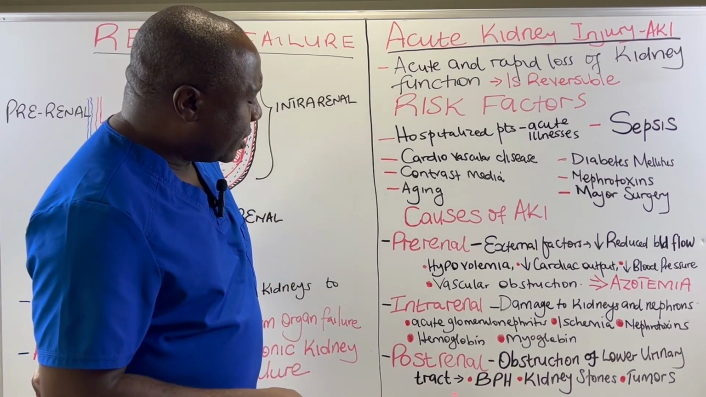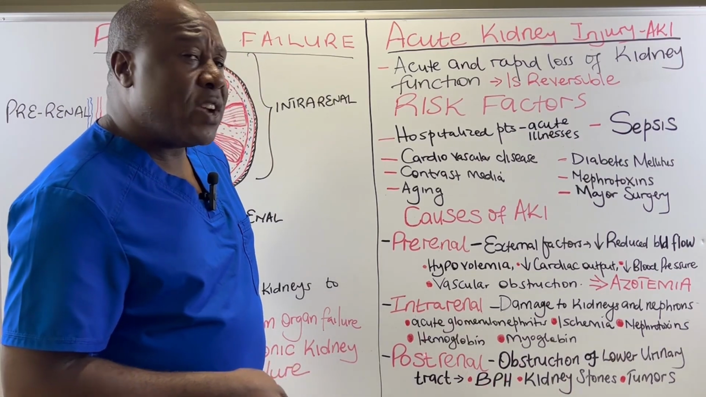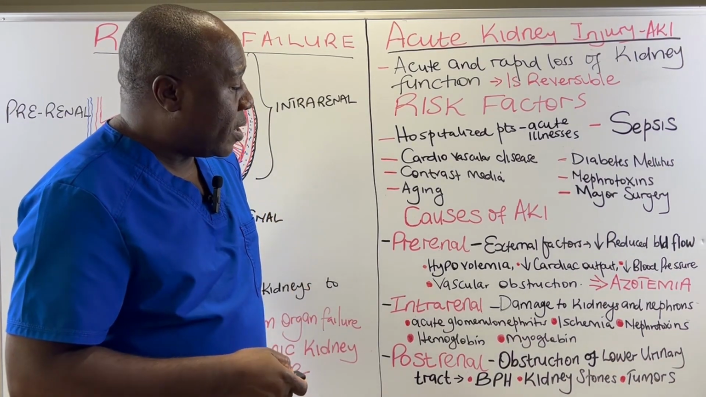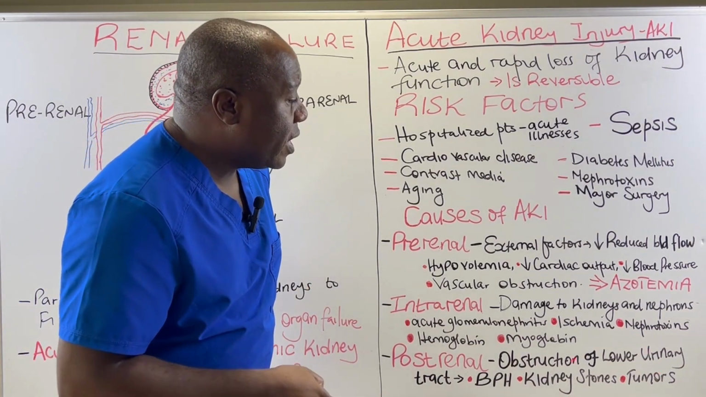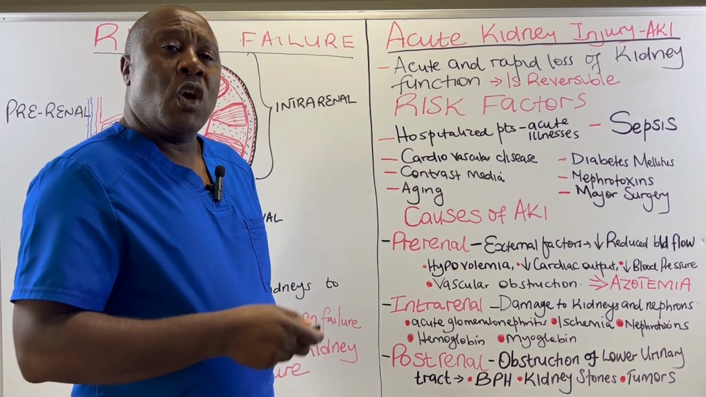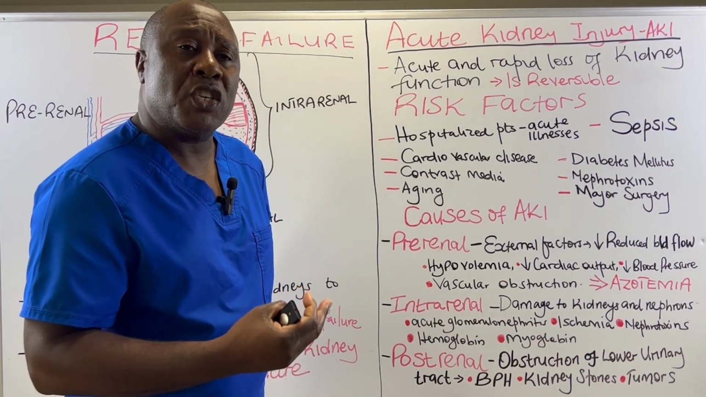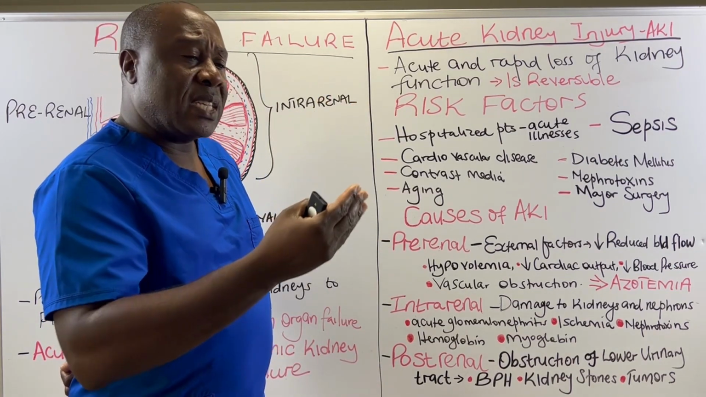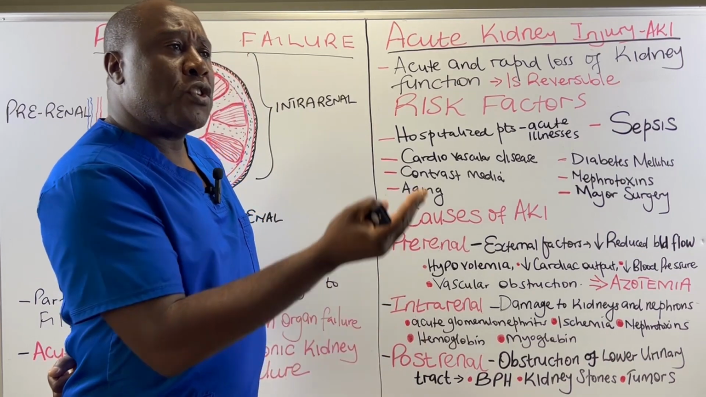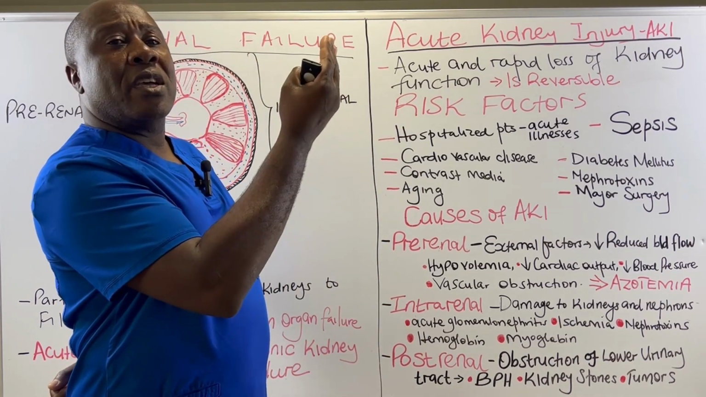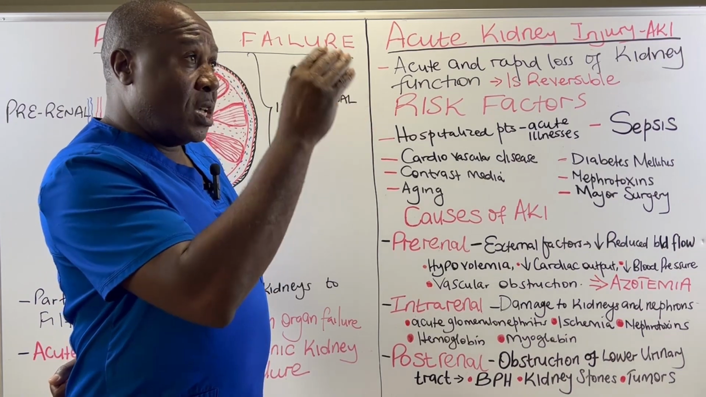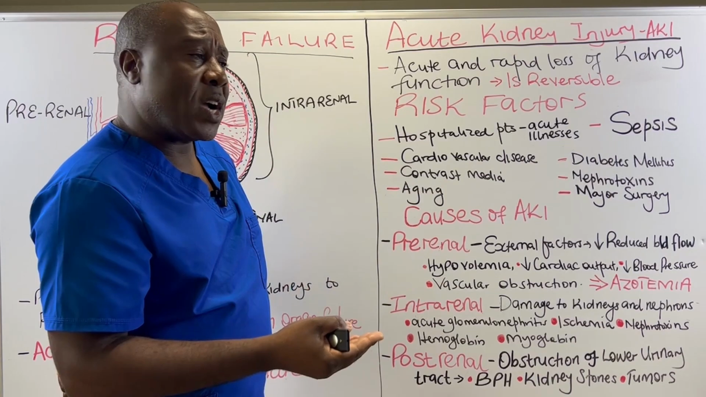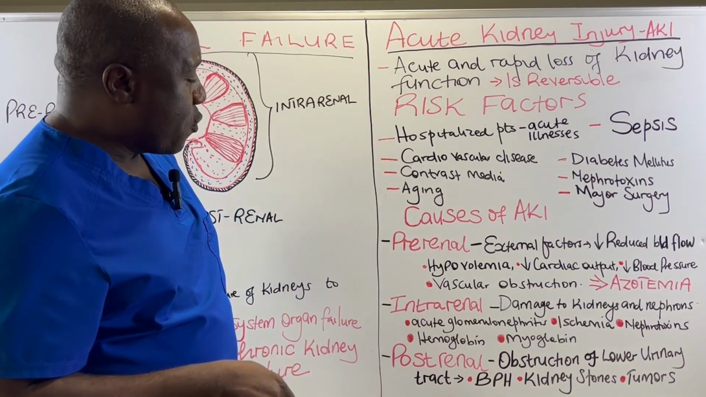Then we have the post-renal causes. Post-renal causes are those that are after the kidney, and these causes normally cause obstruction in the lower urinary tract. When we have obstruction in the lower urinary tract, urine refluxes back to the kidneys to cause injury. There is a reflux of urine back into the ureters and then into the kidney to cause injury. So those conditions that cause obstruction in the lower urinary tract are referred to as the post-renal causes.